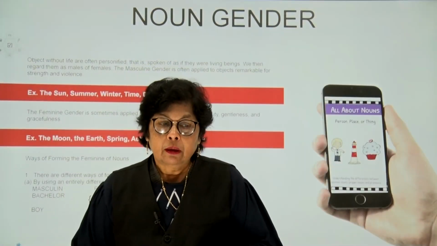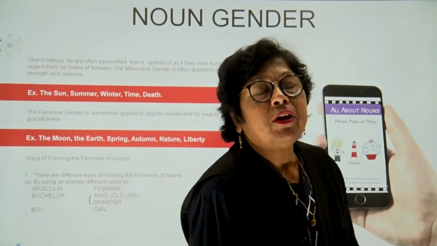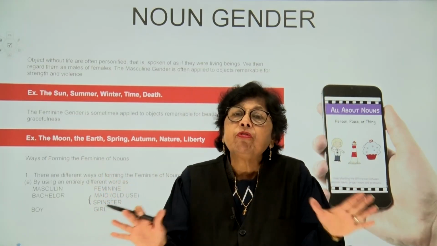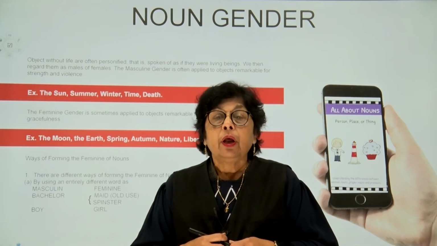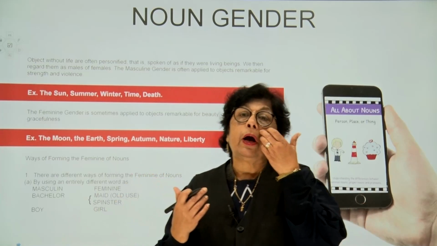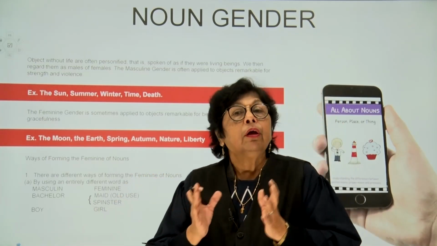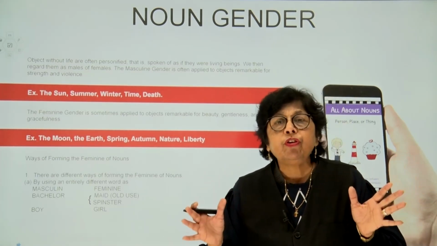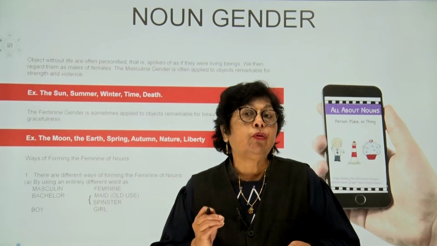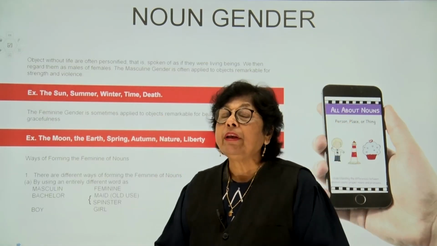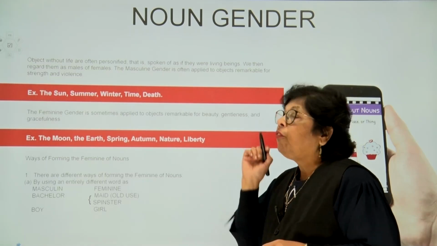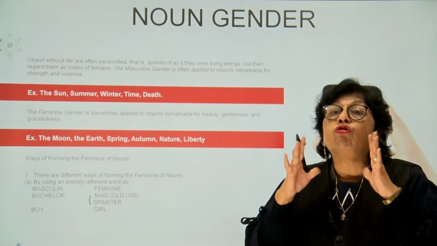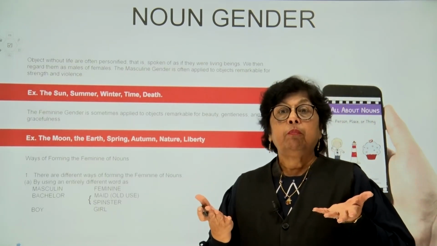Well, kids, English is one subject, children, which is filled with exceptions. There are exceptions for each and everything in English. Now, in the previous slide, we studied about males called masculine gender, females called feminine gender. And we studied that every non-living object is definitely in the neuter gender. But here we have some exceptions to the rule. Now, very often, certain non-living objects are personified as if they're very much living.